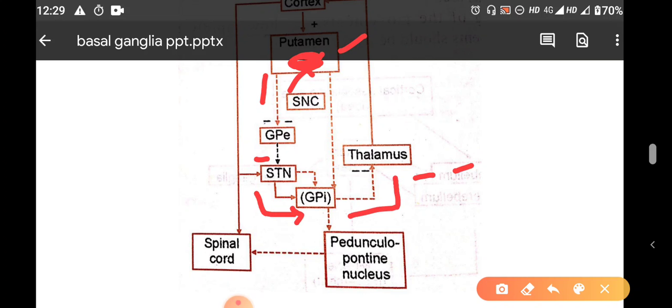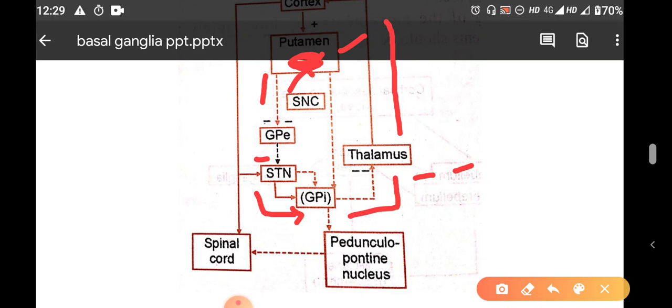So, here you can see the double negative sign. More inhibition of the thalamus from the internal segment of globus pallidus. Because of the more inhibition, the thalamus will not excite the cortex as much, and you will get the different symptoms of Parkinson's like akinesia or hypokinetic features because of decrease in the excitation of cortical areas.